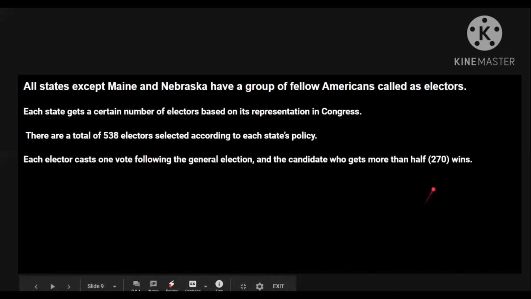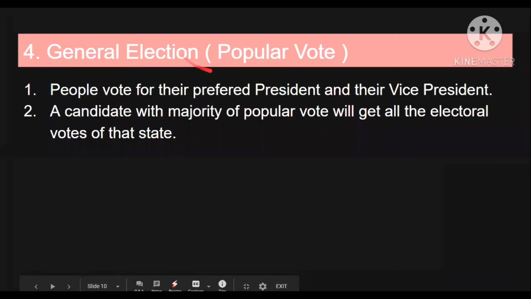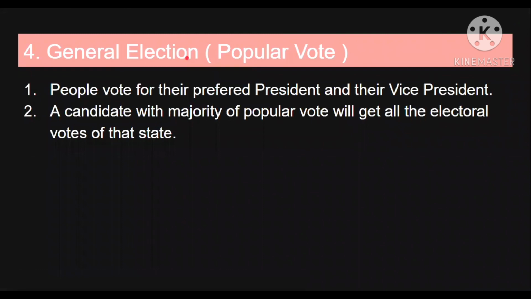Now the fourth step is the general election. In this step, Americans will cast their vote for their preferred president and vice president. But guys, they are not directly casting their vote for president and vice president, but casting their vote for electors. Now, a candidate with the majority of the popular vote will get all the electoral votes of that state.